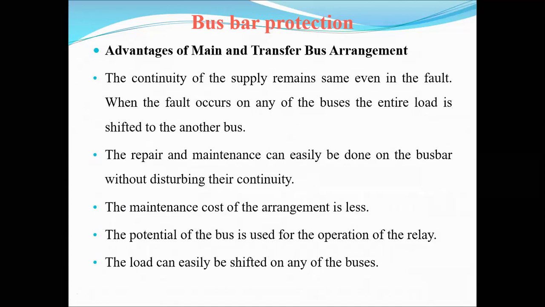If any faults are obtained, then automatically the load is shifted from the main to the transfer bus bar. Therefore, the maintenance cost is also reduced, because the operation is done automatically. The potential of the bus is used for the operation of the relay, so the operation of that relay depends upon the potential of the bus.